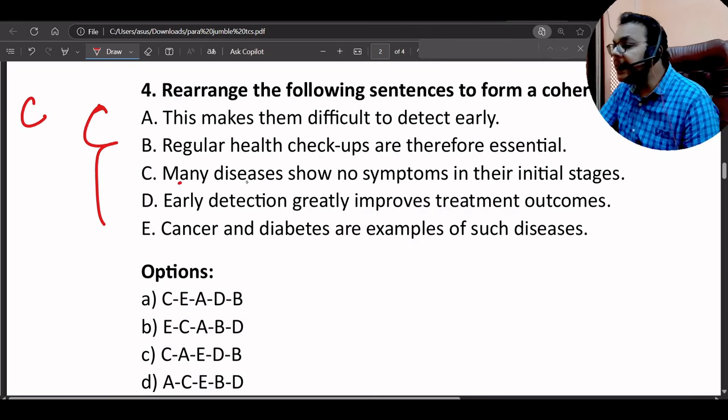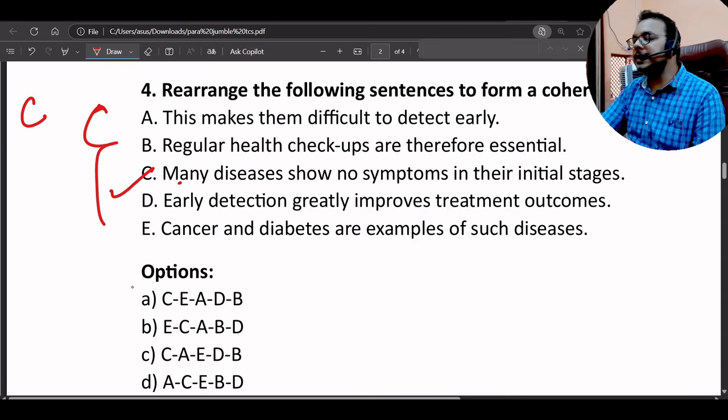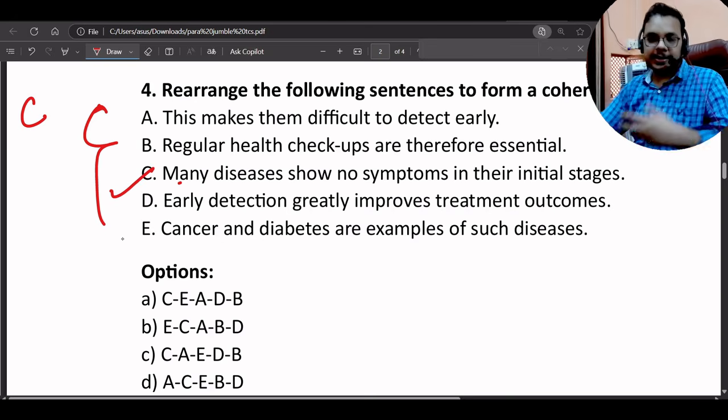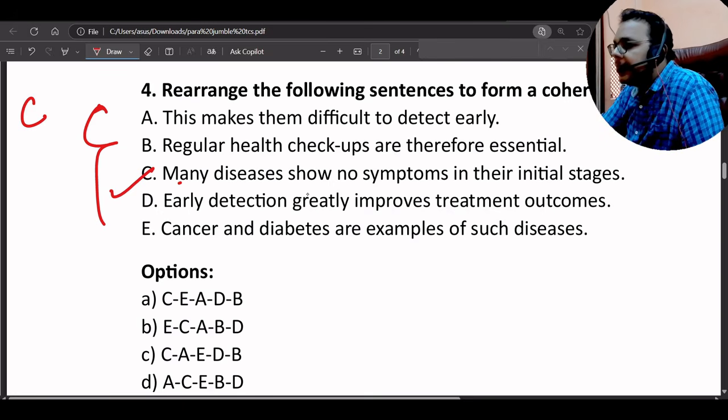Many diseases show no symptoms in their initial stages. So this will be our opening sentence, because we are opening our sentence that many diseases show no symptoms in their initial stage. After C, early detection greatly improves treatment outcomes. Cancer and diabetes are examples of such diseases. This makes them difficult to detect early.